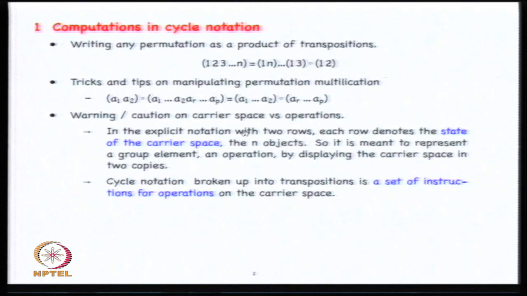So the explicit notation with 2 rows that we have, actually each row denotes the state of the carrier space.